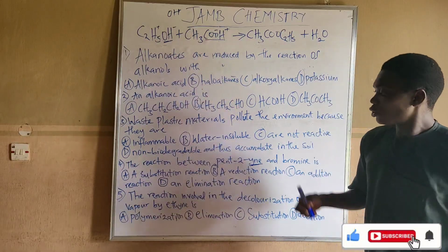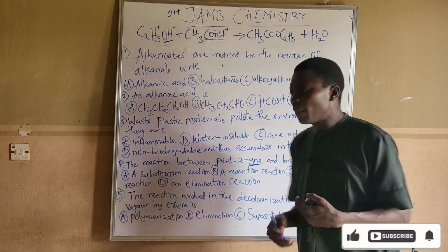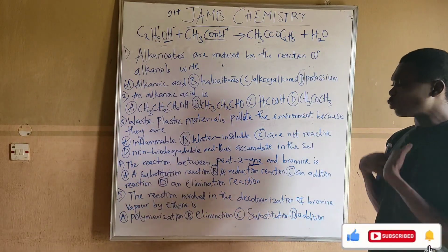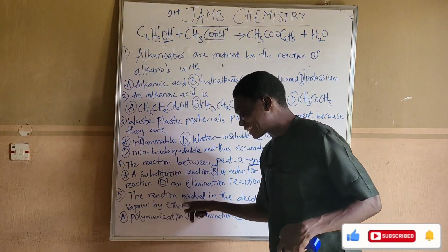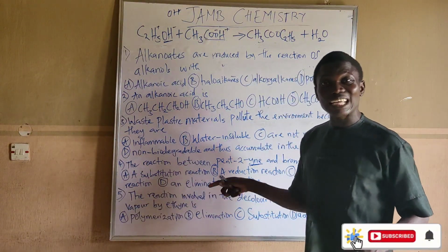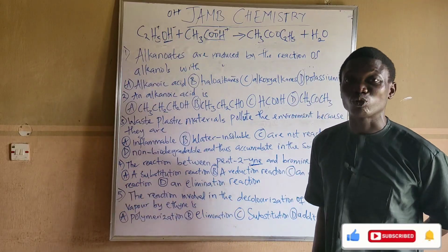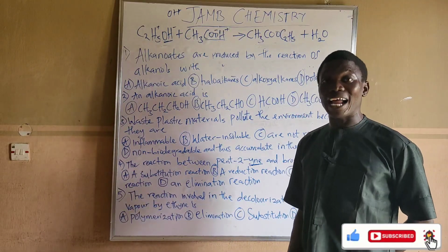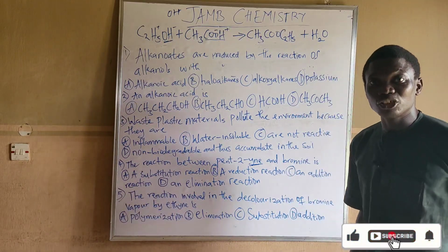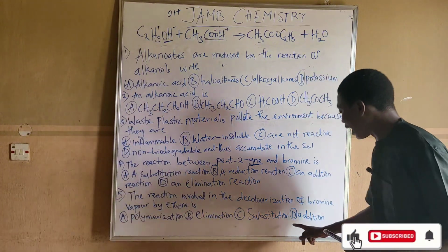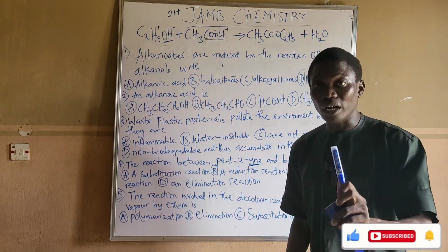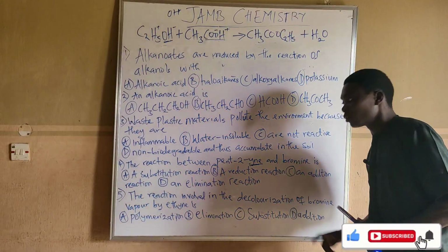It is still what? Just think, even if you are confused, maybe you don't know the decolorization of bromine or you have forgotten, because simply you have seen ethyne here, you know that ethyne is an unsaturated compound and it undergoes addition what reaction? Addition reaction. You don't need to doubt, you don't need to waste your time, just pick addition reaction and move on. The correct answer to that is addition reaction.